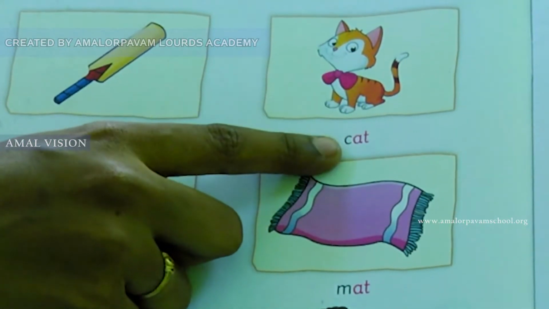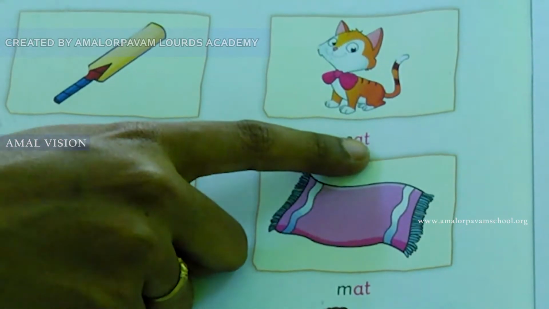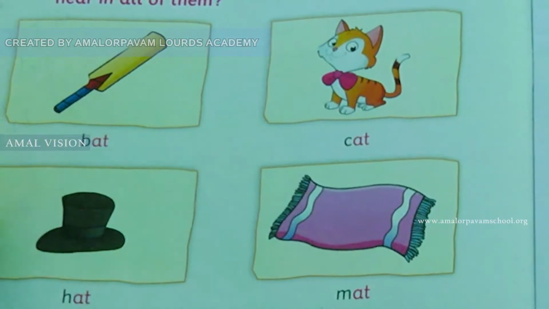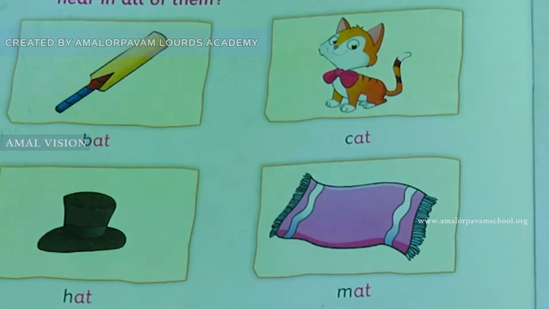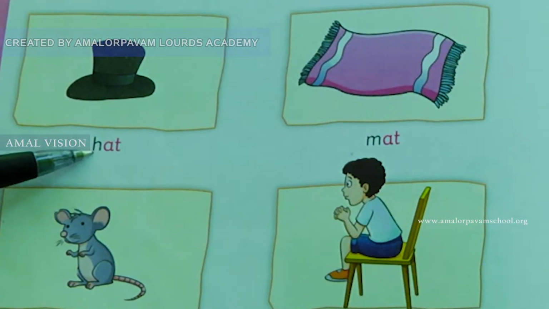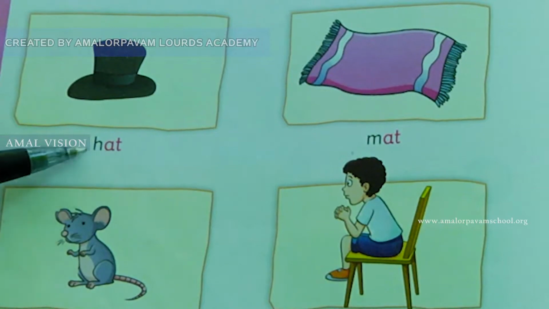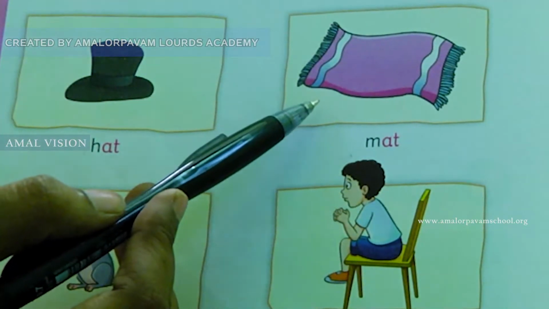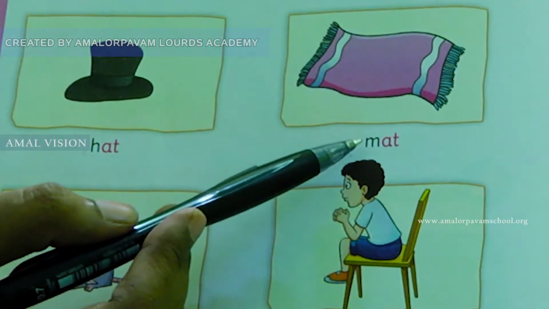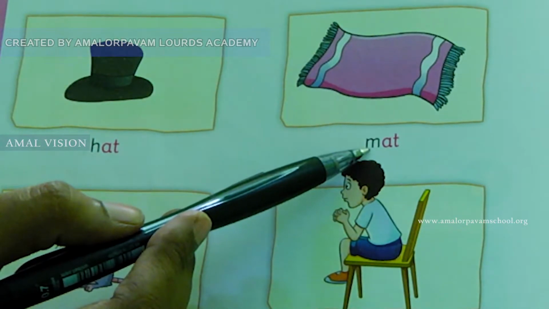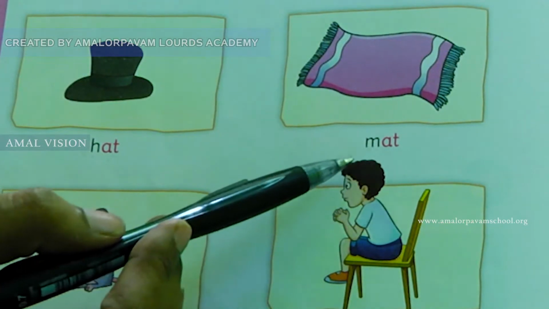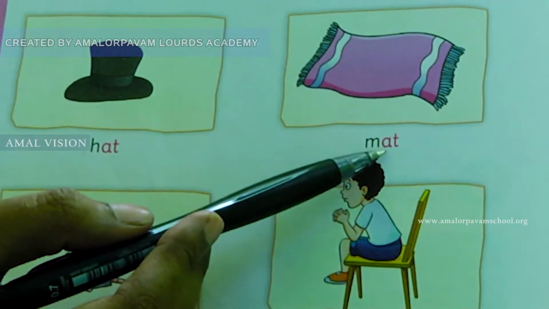Okay, then what picture is this? Cat. K at cat. Then what's the next one? What sound is this? H. H at hat. Okay, now look at this picture. What picture is this? Yeah, this is the mat. How do we read this word? What's the first sound? N. N at mat.